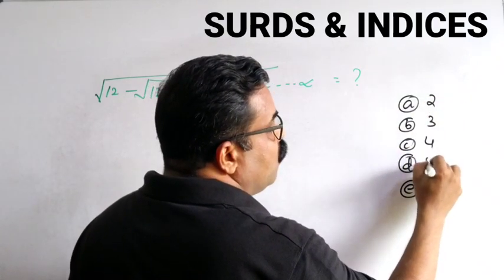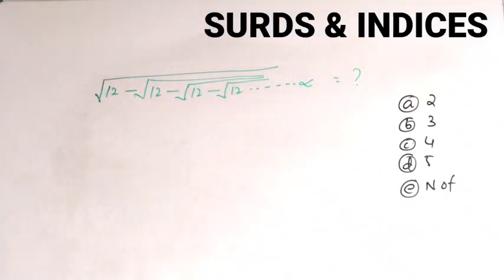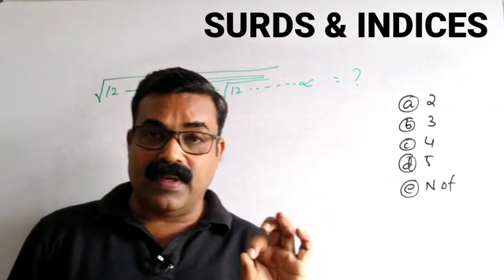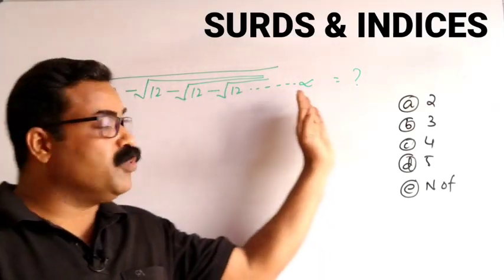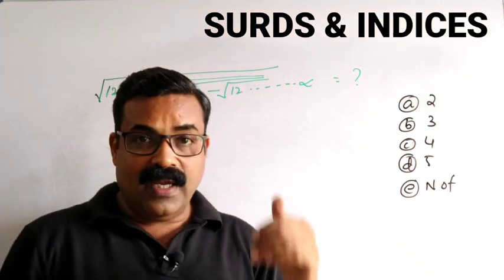2, 3, 4, 5, none of this. These all are the options given. Same way we will continue. First point is ensure that this series is up to infinity. Yes, the given question is a series up to infinity. If the series is up to infinity, we can apply the trick.